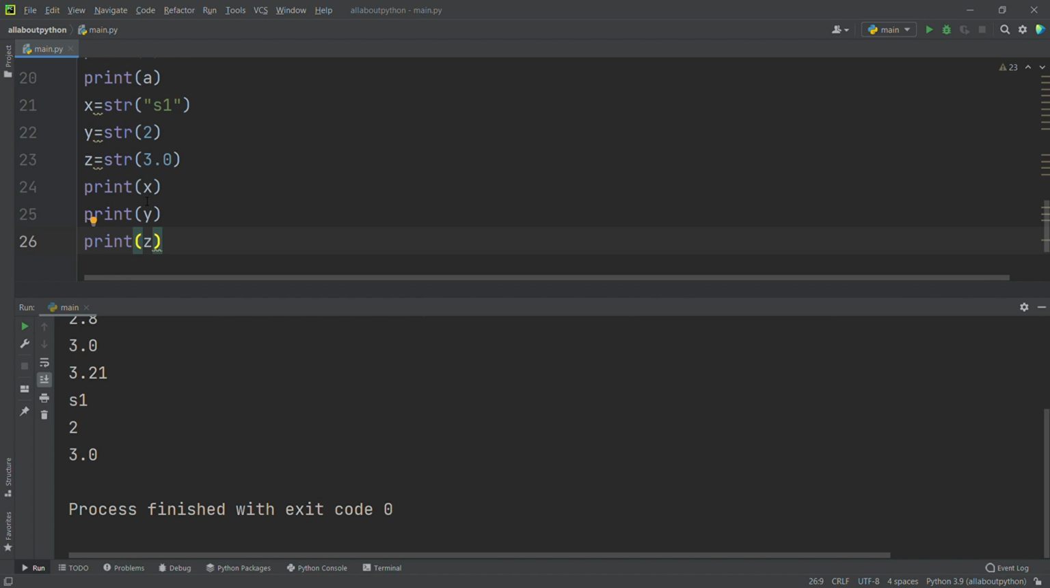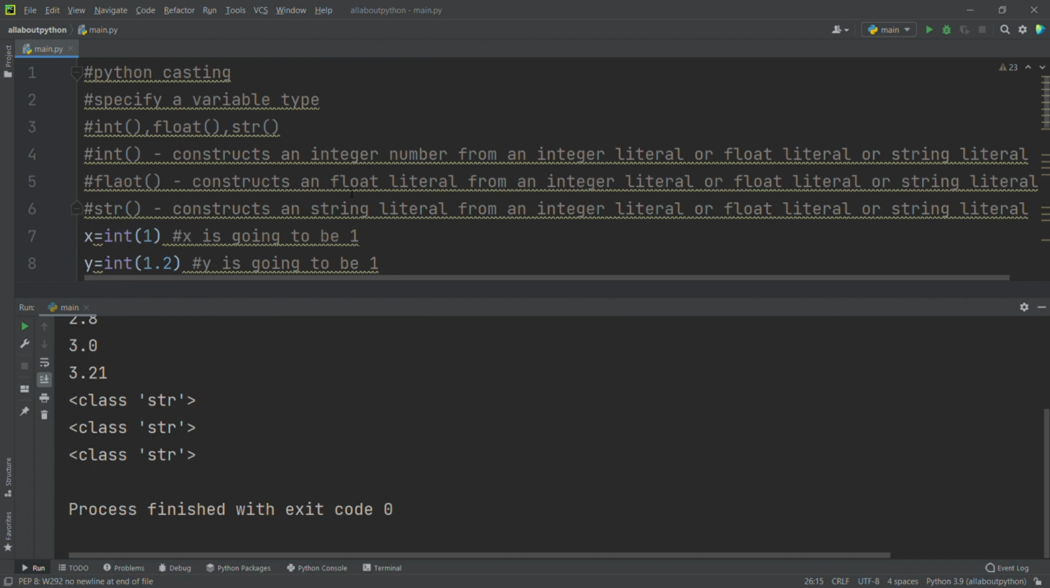Now I will print the type, because the outputs look alike and you may get confused, so I will print the type of each variable. See here it's saying string, string, string. So this is what we are going to do in Python casting methods.